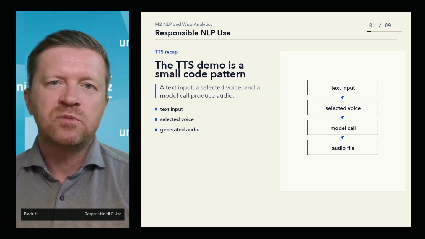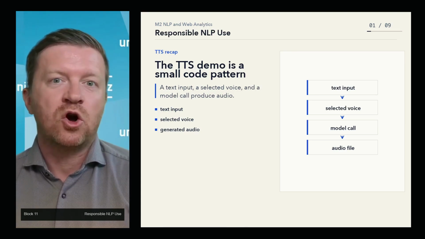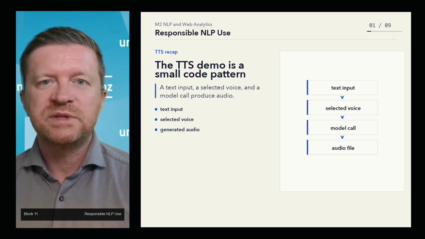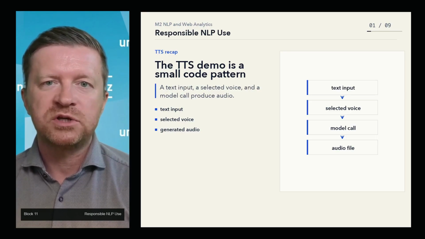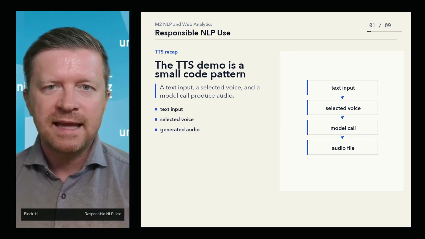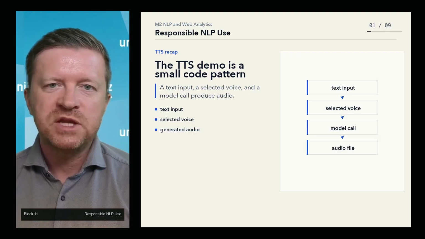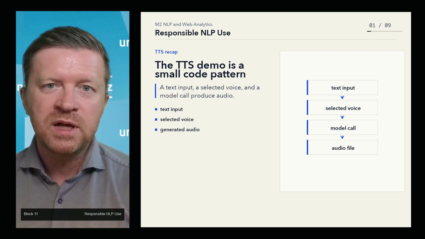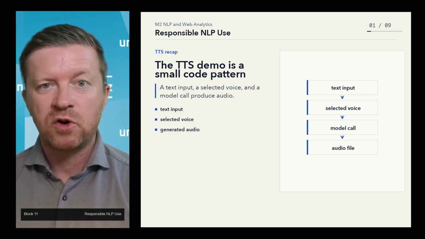In a live classroom, audio sharing may or may not work through the meeting software. In a pre-recorded lecture, we would simply play the generated audio directly or show the resulting audio file. The technical point is that the text-to-speech output is produced from a small amount of code, a text input, a selected voice, and a model call.